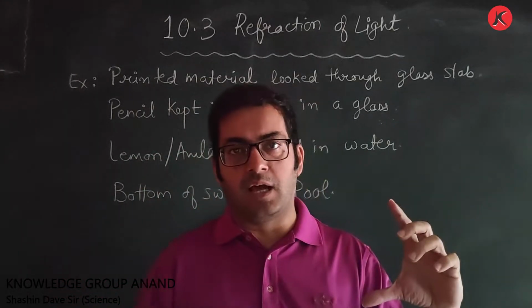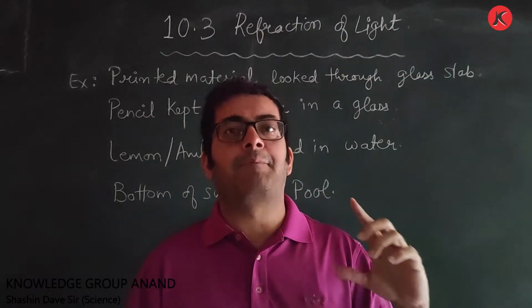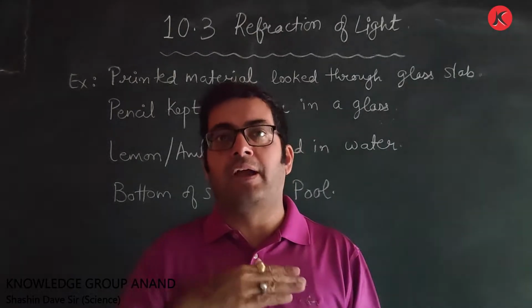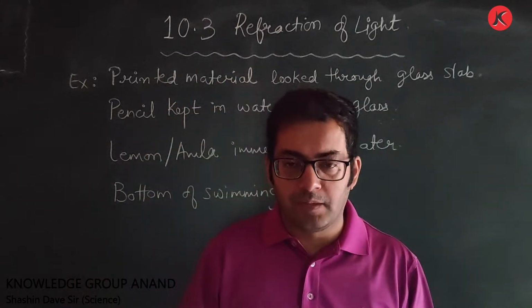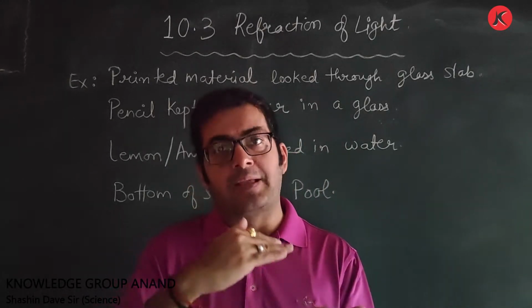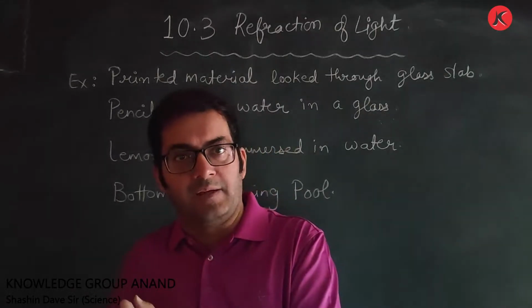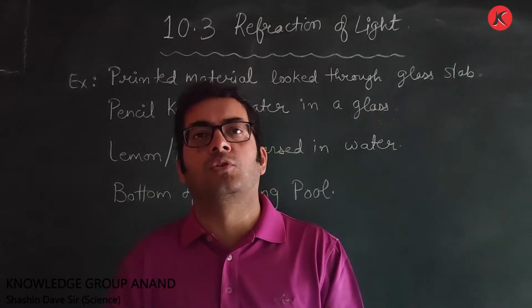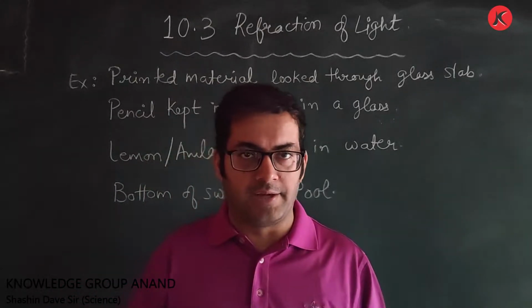Now when you look at the glass from the outside, you will see that the pencil appears to be broken from the middle part where the two phases meet, that is the water and the air. The pencil is not actually broken, but when you view it from the side, it appears to be broken, and that appearance is also due to the same phenomenon, that is refraction of light.